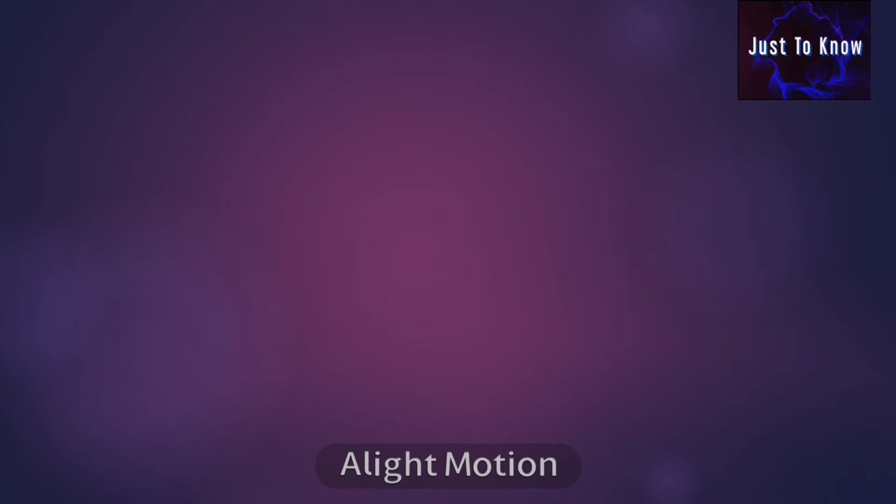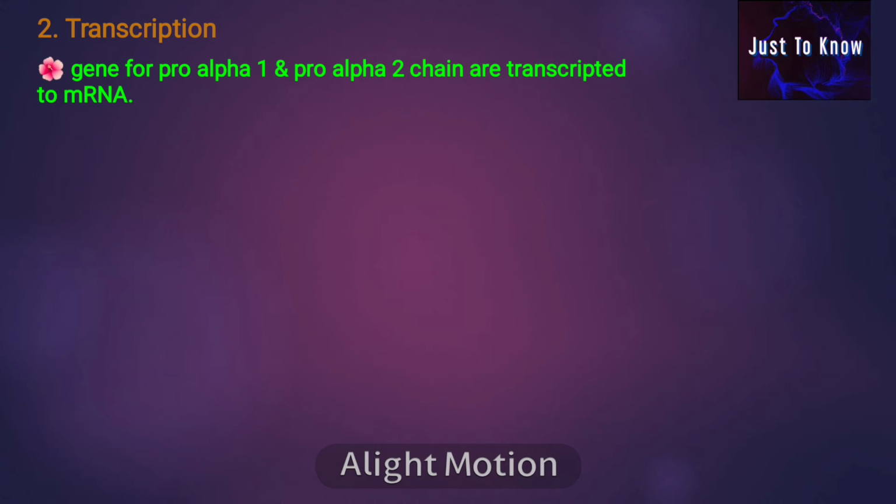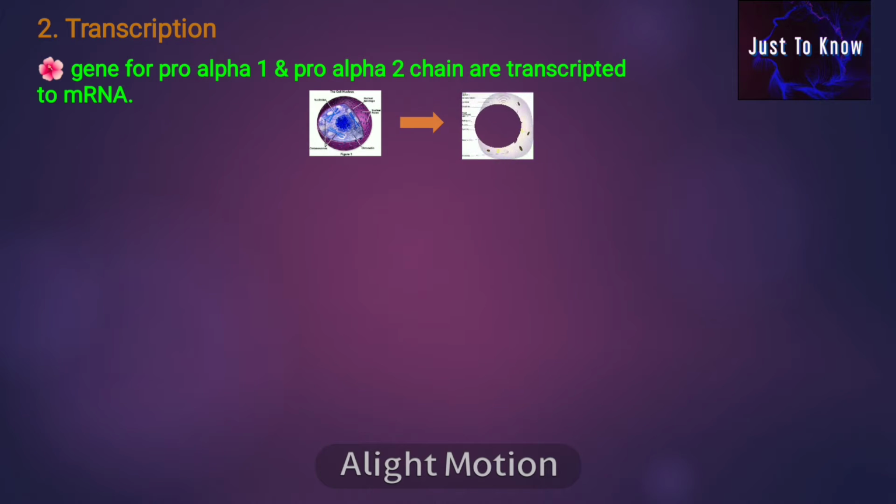This is followed by transcription. The genes for the pro-alpha 1 and pro-alpha 2 chains are transcribed to mRNA, which from the nucleus reaches the cytoplasm.